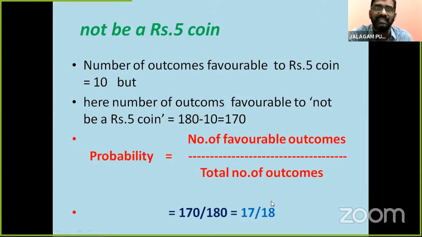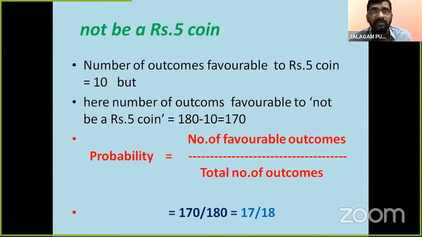17 by 18 is the probability of not being a 5 rupee coin. Have you understood, children? This is 17 by 18. 17 by 18 is the probability of what? Not being a 5 rupee coin. Okay, children? Note down this one.